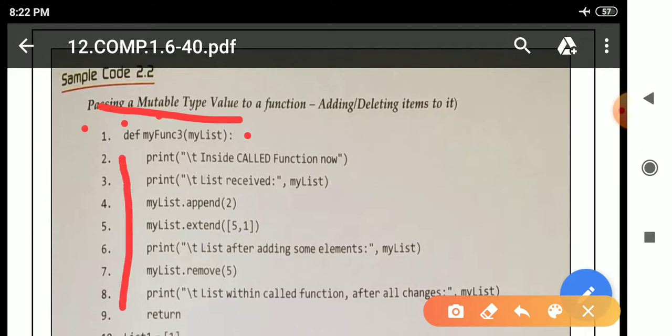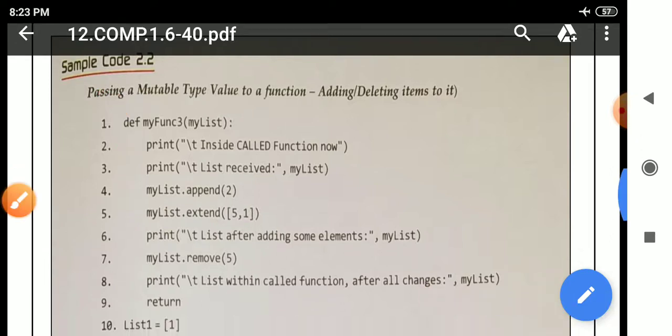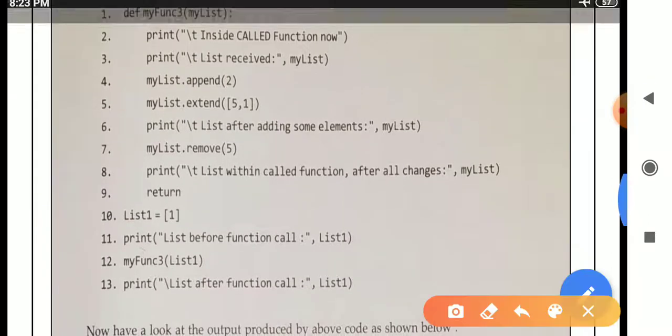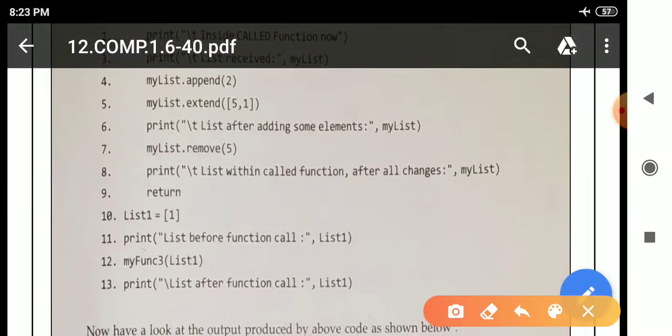So all of this is the body of the function. Python will first execute this line to identify whether it is a valid function or not. After that it will ignore the body of the function. The body of the function will only execute when there is a function call. So after that it will come to line number 10, list 1 equal to, in square brackets, 1. After that it will move to line number 11. This is a print statement.